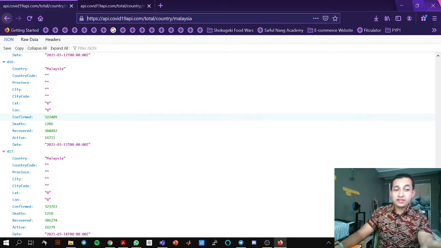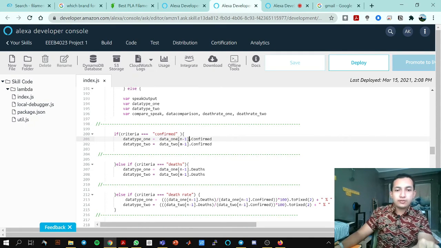So let's say I want to get this data. I'll write dot confirmed after the data there. You can see there, data 1 dot confirmed, so it will be input into the variable data type 1. Okay, and then the quote, and then everything else follows.